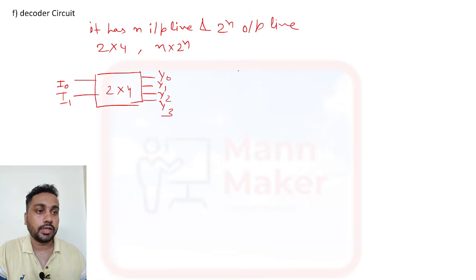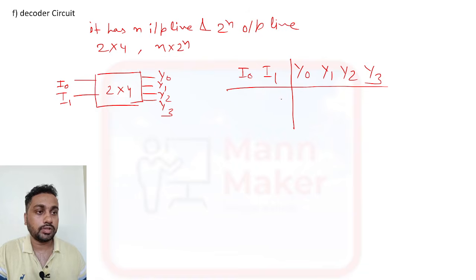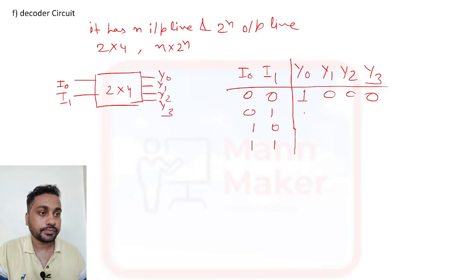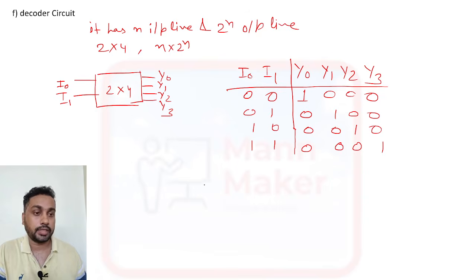Now the truth table will have I0, I1 as input and Y0, Y1, Y2, Y3 as output. This is your input side: 0 0, 0 1, 1 0, 1 1. Output will appear one at a time. When it is 0 0, then 1 will appear in Y0, rest will be 0. Here it will be 1, rest will be 0. Here it will be 1 and rest will be 0, and this is your 1. Only one bit at a time.